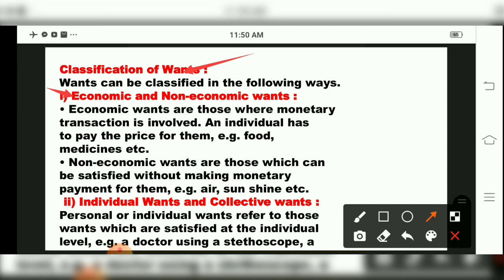We are getting sunlight and pure air through nature, free of cost oxygen. So economic and non-economic is the first classification of wants.